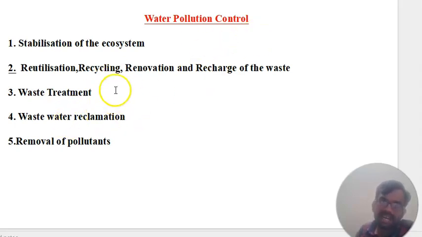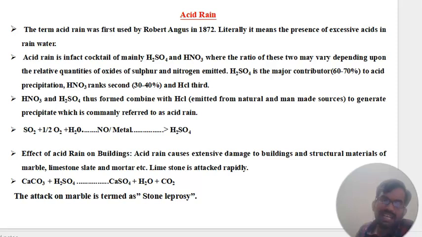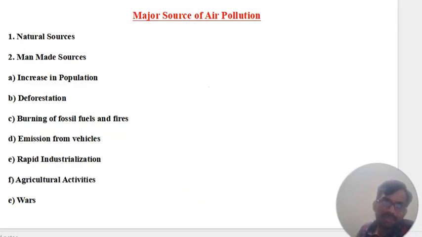And these are a few of the pollution topics: how stabilization of the ecosystem, reutilization, recycling, renovation and recharge of the waste, wastewater treatment and wastewater reclamation and removal of pollution. So already we'll discuss here acid rains and smoke, how they happen, and air pollution, major pollution will